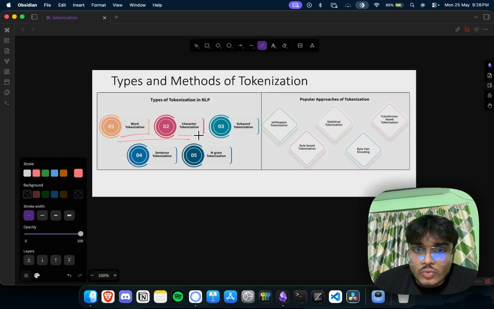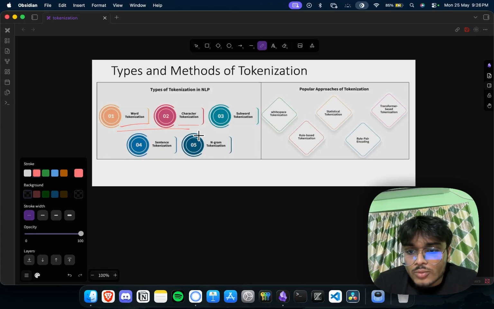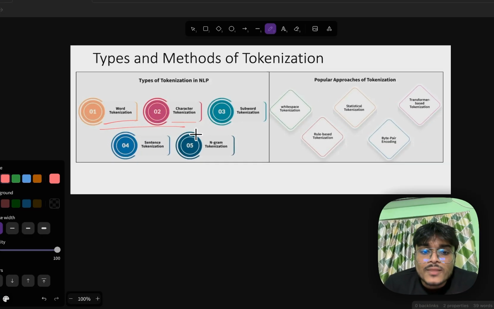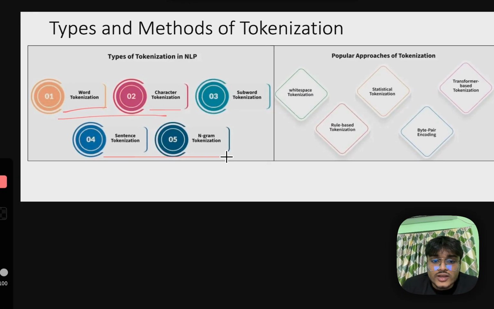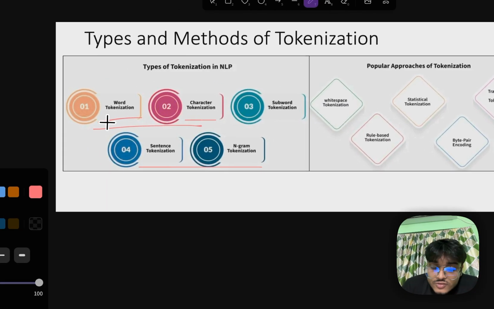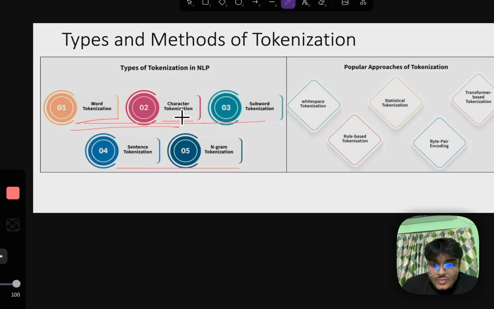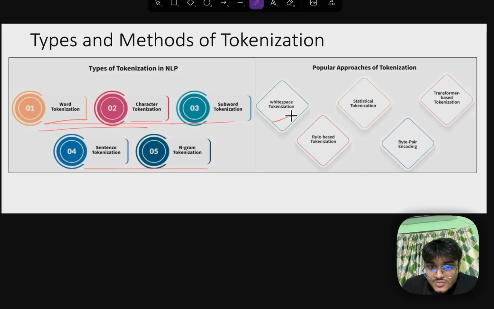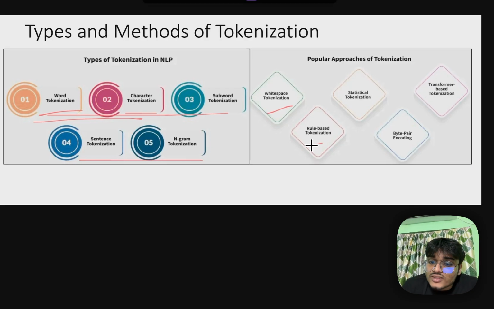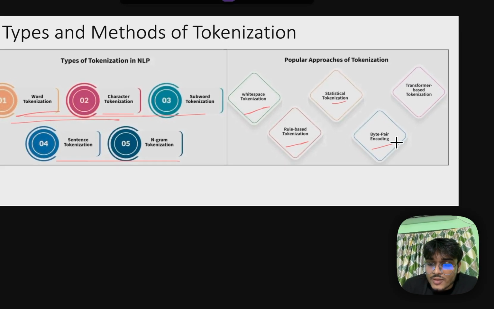If you are talking about word level tokenization, we're going to talk about it in a little bit, but there are these kinds of things. We're going to talk about these two in a different video. In this video we're going to talk about these three: white space tokenization, rule based tokenization and statistical tokenization, and we're also going to talk about byte pair encoding.